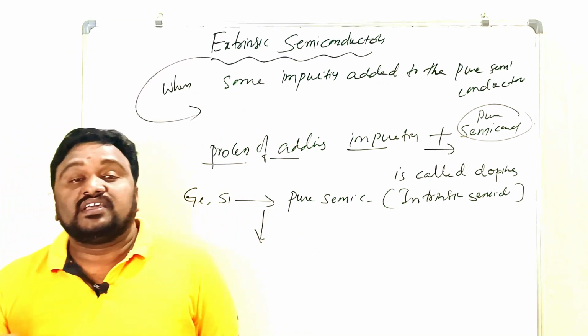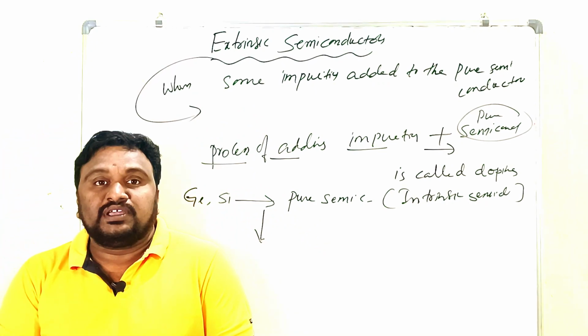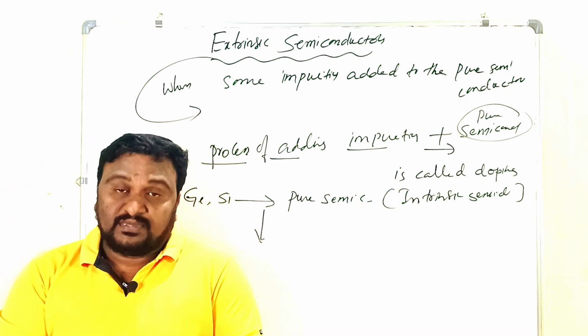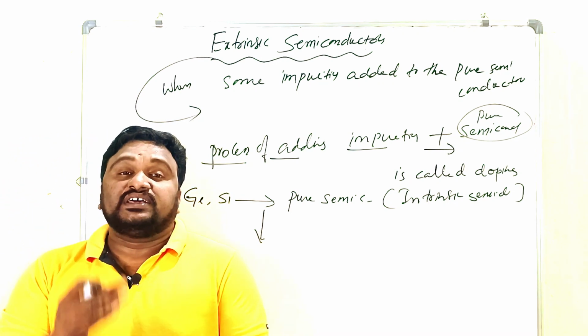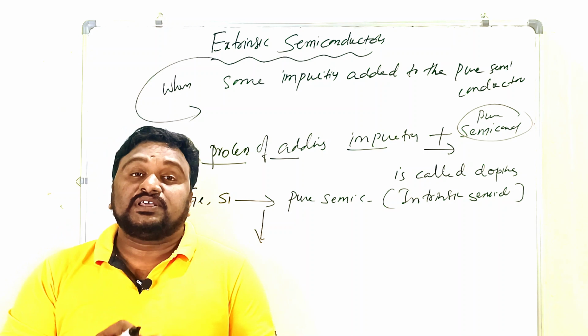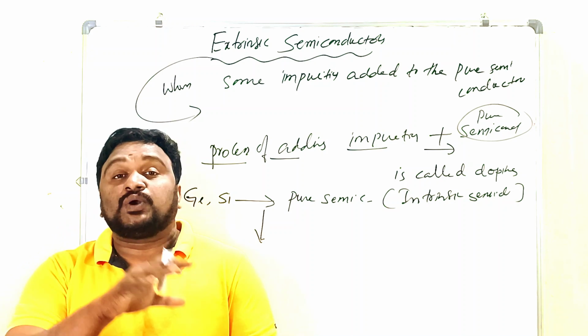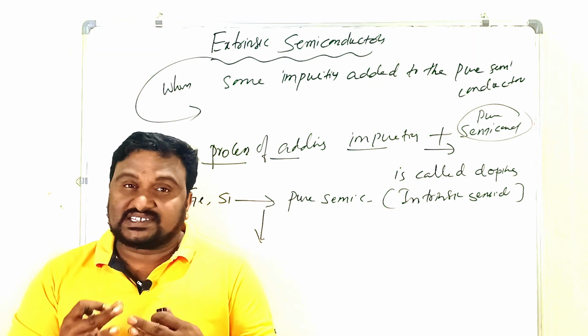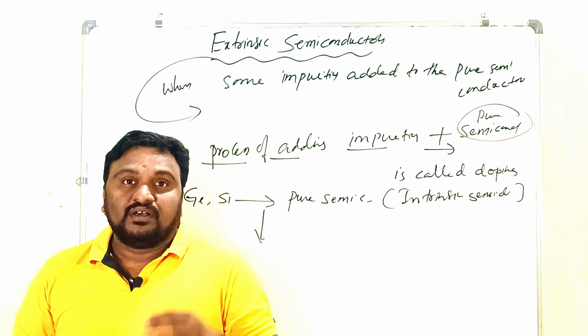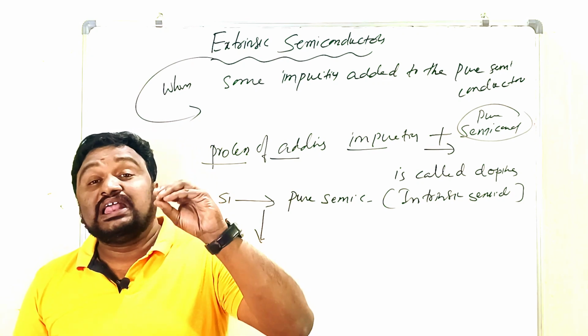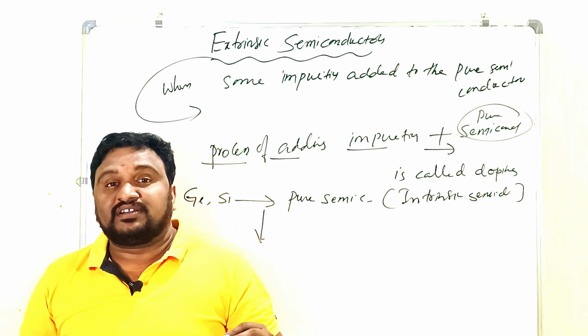Already we discussed in the case of intrinsic semiconductors, every atom forms 4 covalent bonds with the surrounding atoms. So we clearly discussed in the previous video why the conductivity is very low for intrinsic semiconductors.